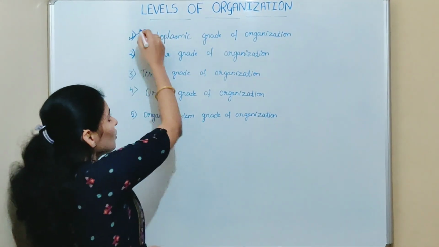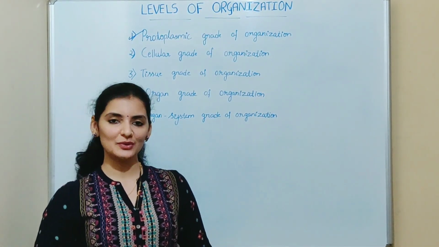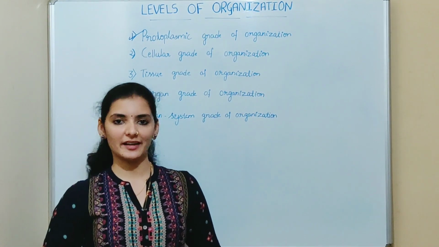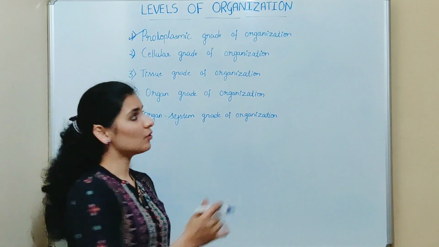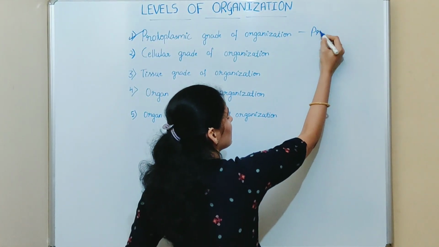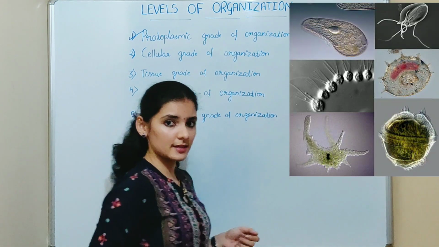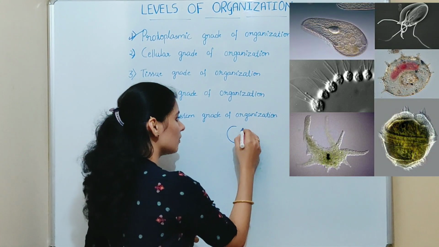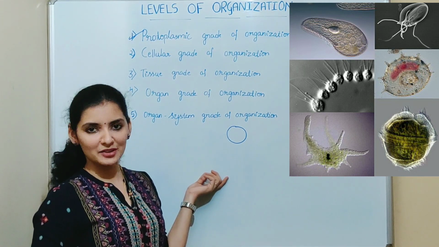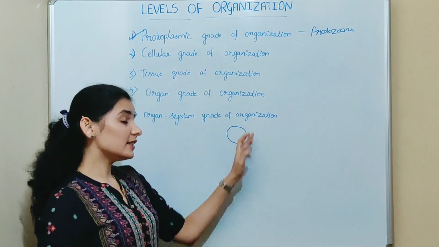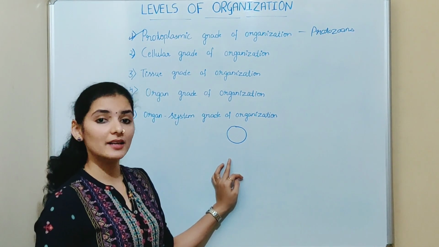First one is protoplasmic grade of organization. It is also called acellular grade of organization or subcellular grade of organization. And this kind of organization is seen only in protozoans. So you know that the protozoans are unicellular organisms, isn't it? Which means their body is made up of a single cell and they are very small, which can be seen only under a microscope, isn't it? So this unicellular organism performs all kinds of activities like other animals.